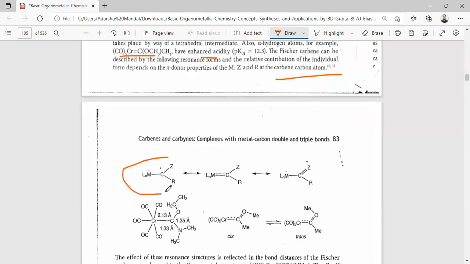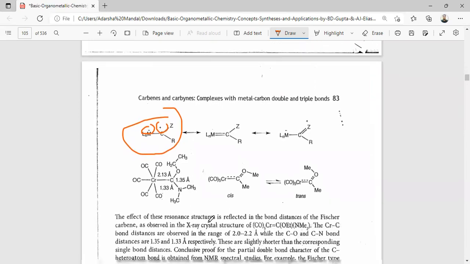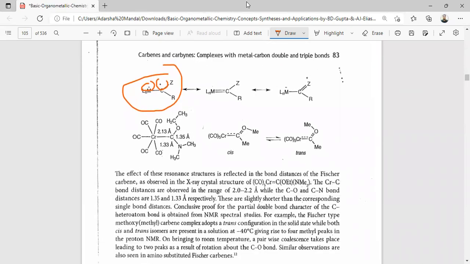So here is the structure. That means there is a negative charge on the metal and a positive charge elsewhere, which can go this way or this way. The effect of this resonance structure is reflected in the bond distance of the Fischer carbene, as observed in the crystal structure of Cr(CO)5, C(OMe)(NMe2).